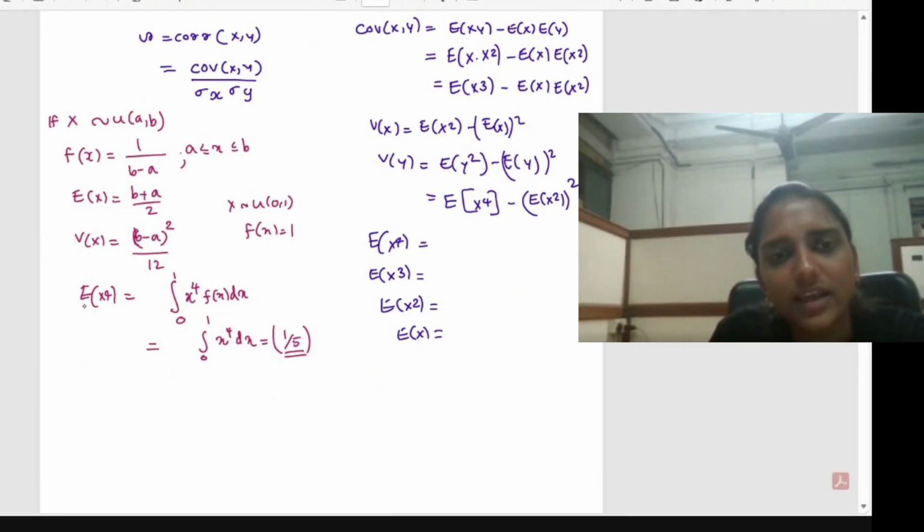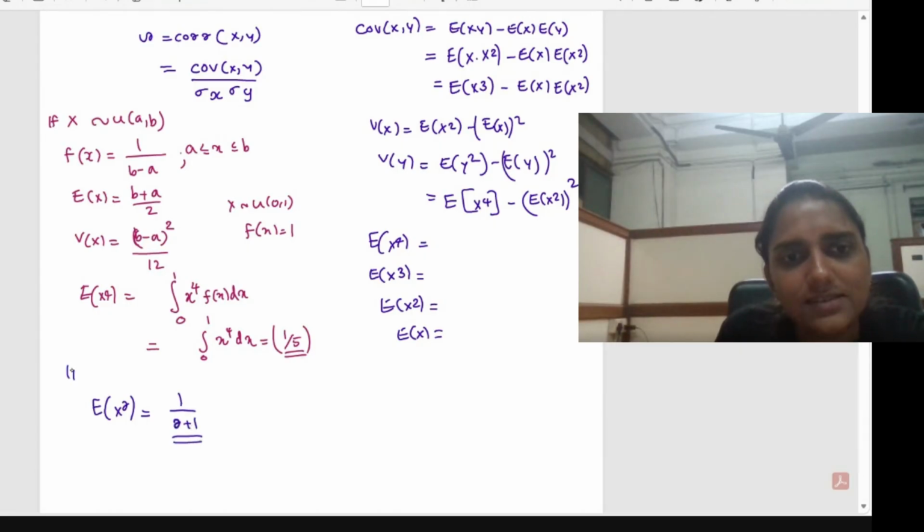So whenever you find the expectation here, I am talking about a uniform 0, 1 random variable. Whenever you find the raw moments, f of x will be equal to 1. So whatever the value of r, in general, the expectation of x to the power r will give you 1 divided by r plus 1 as the value, if x is following uniform 0, 1.